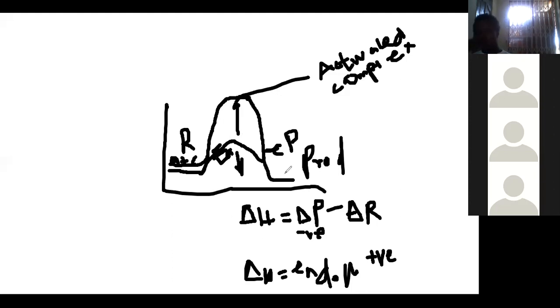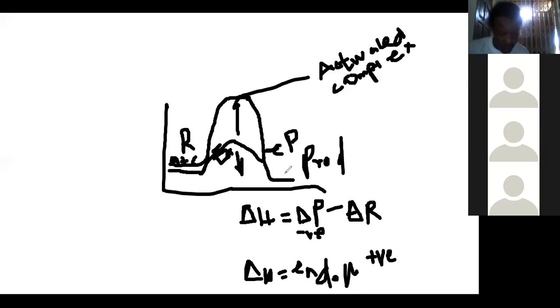That also increases the effective collisions, thereby leading to an increment in the rate of chemical reaction. So that is a little bit we can talk about.